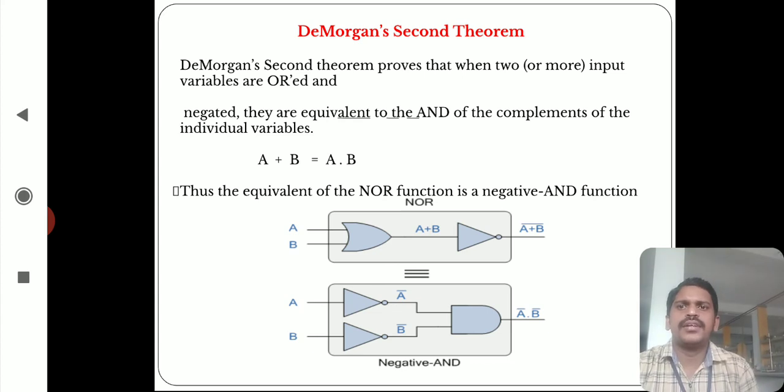Thus the equivalent of the NOR function is the negated AND function. That means NOR means OR plus NOT, the equivalent of A plus B whole bar, which is equal to the negated AND function. That means negated AND function means A bar dot B bar. You can observe the symbols or logic diagram in our logic: OR plus NOT, A plus B whole bar, which is equal to the individual variables A bar and B bar ANDed, A bar dot B bar. This is the circuit or equivalency of De Morgan's second theorem.